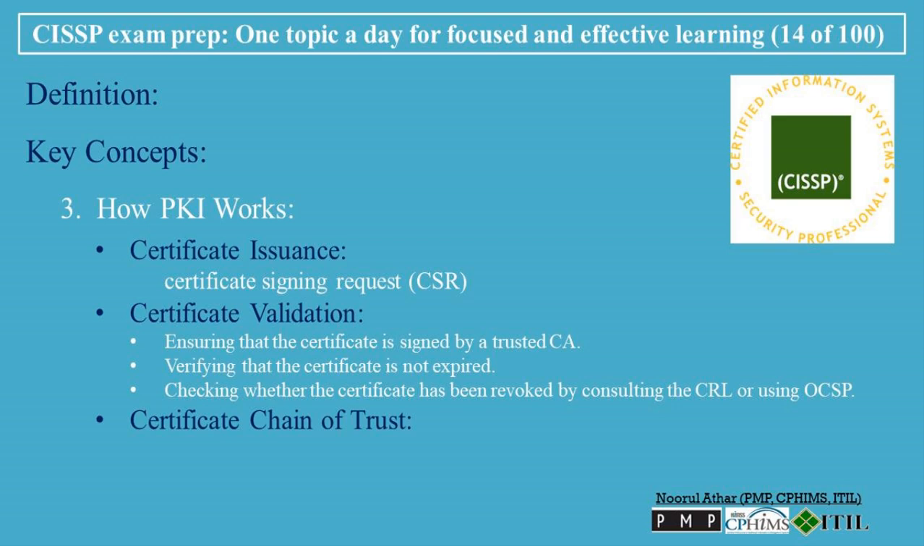Certificate Chain of Trust. The chain of trust begins with a root CA, which is trusted by all parties in a system. The root CA may issue certificates to intermediate CAs, which in turn issue certificates to end users or organizations. Each level in the hierarchy signs the certificates of the level below it, creating a chain of trust. Root certificates are pre-installed in web browsers and operating systems, which trust any certificates issued by these CAs and their intermediaries.